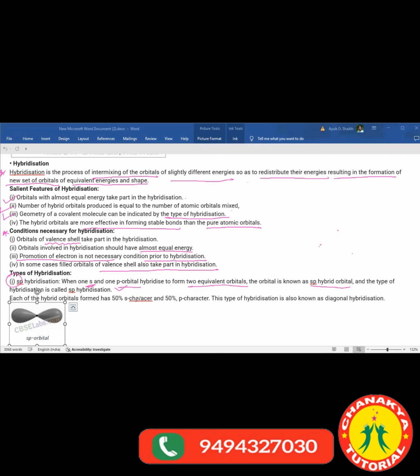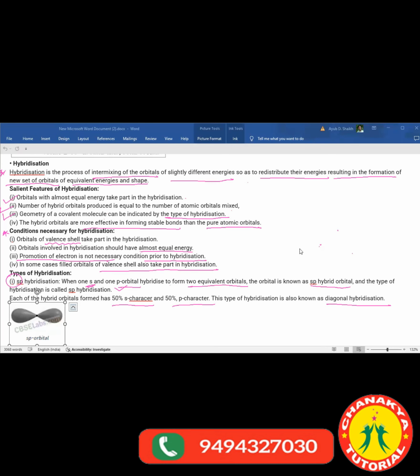In it, 50% s character and 50% p character are present. This type of hybridization is also known as diagonal hybridization. Clear?